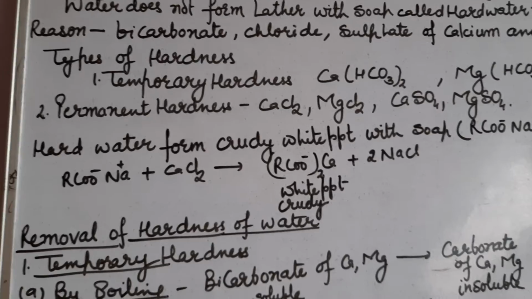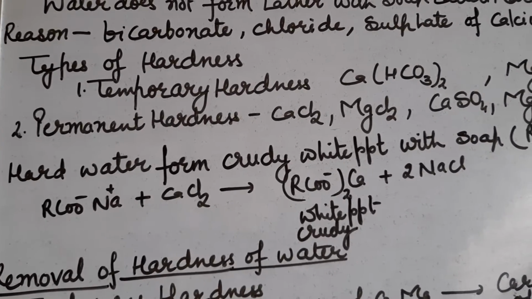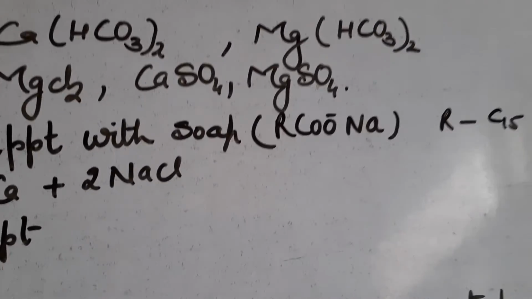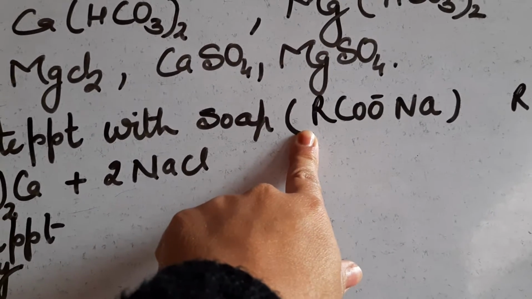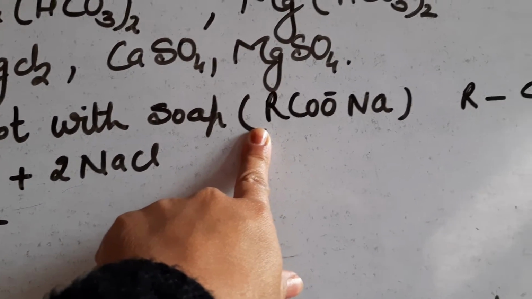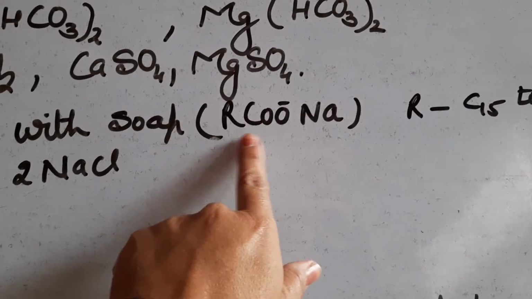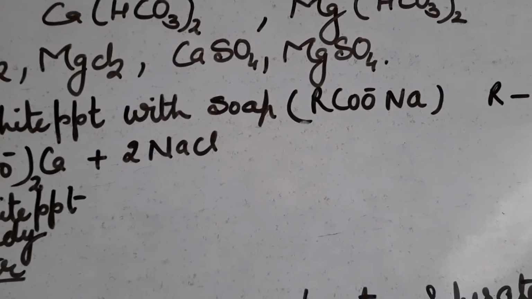Now the question arises, why does hard water not form lather with soap? Because soap is the sodium salt of a higher fatty acid, where this R may be 15, 16, 17, 18 carbon atoms or higher. This is soap.